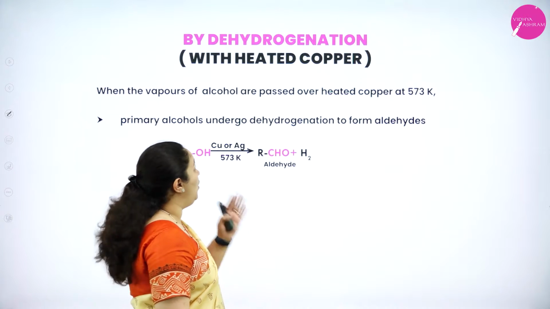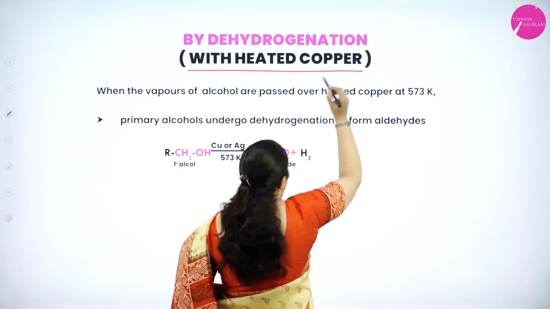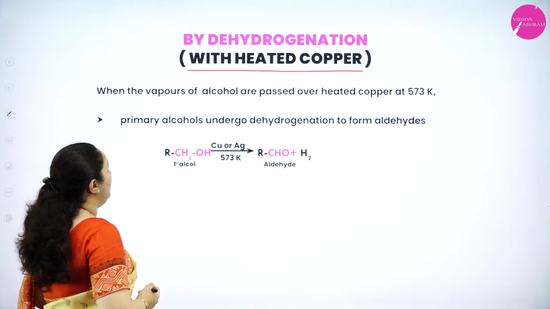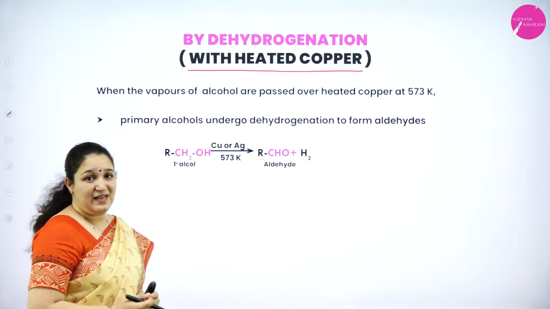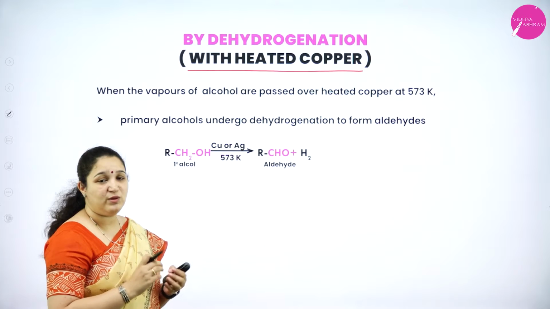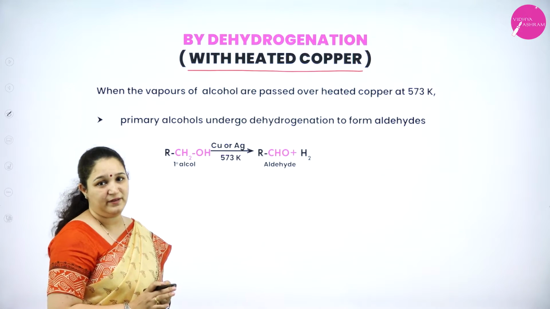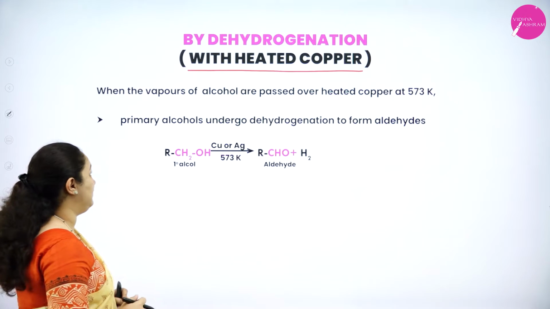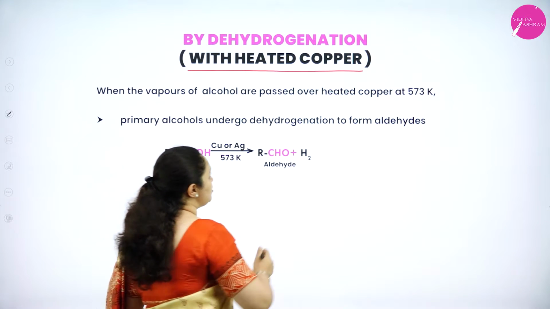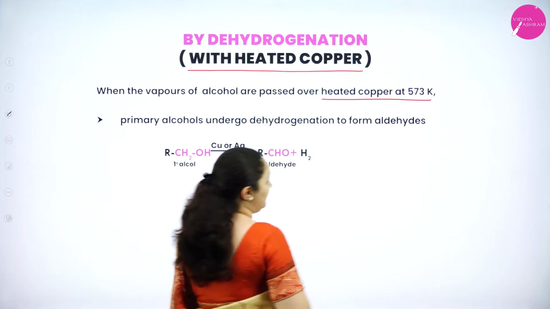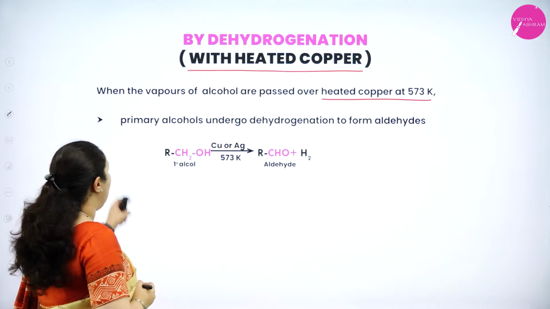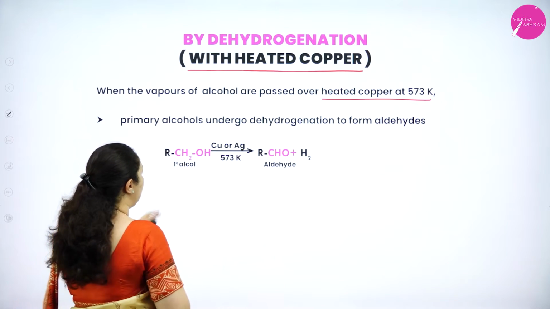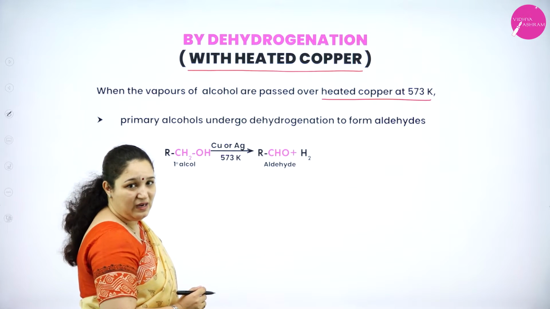dehydrogenation reaction with heated copper. Okay, so what is a dehydrogenation reaction? The word itself tells: dehydrogenation, removal of hydrogen, correct? But we are using what? Heated copper. When vapors of alcohols are passed over heated copper at 573 Kelvin, then primary alcohols undergo dehydrogenation to give aldehyde. You can see here primary alcohols will give aldehydes.